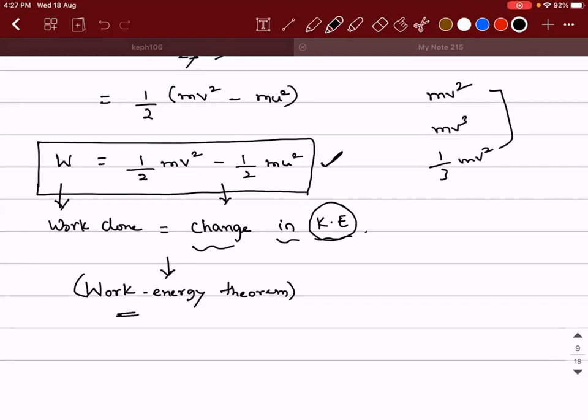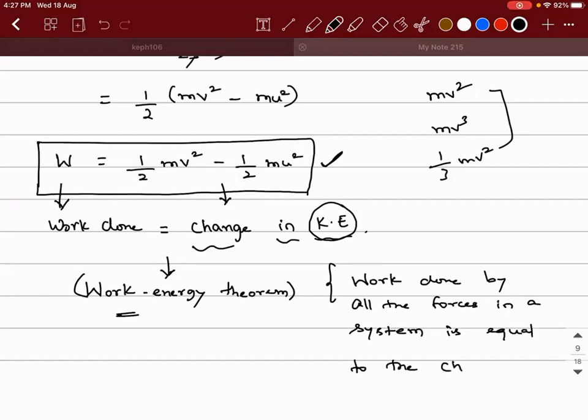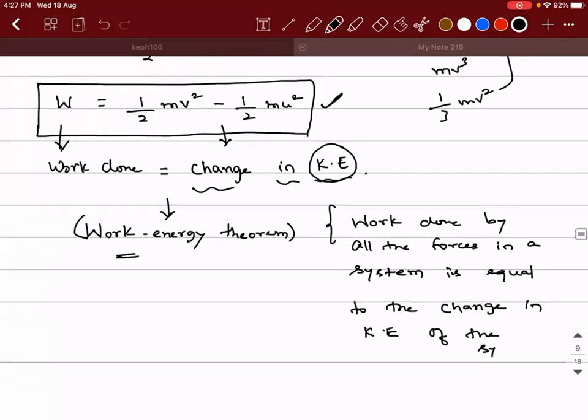It is like this: work done by all the forces in a system is equal to the change in kinetic energy of the system.